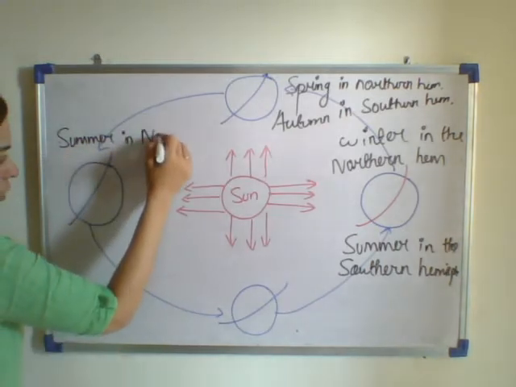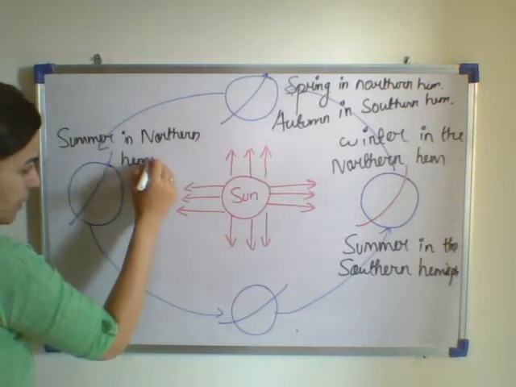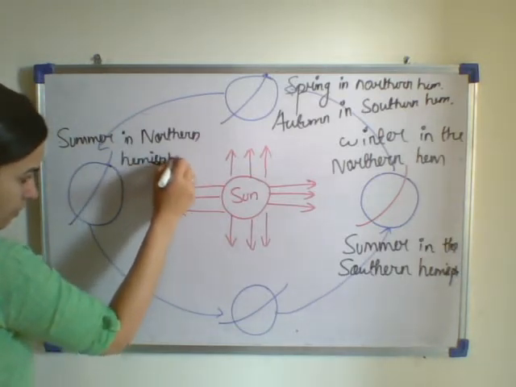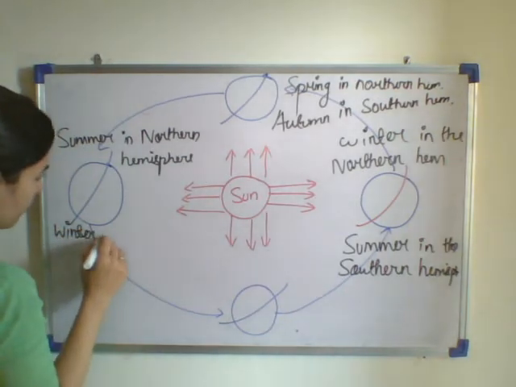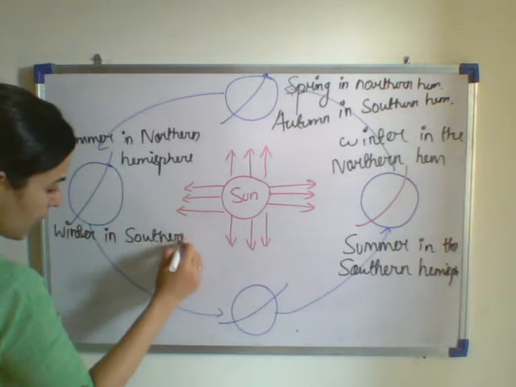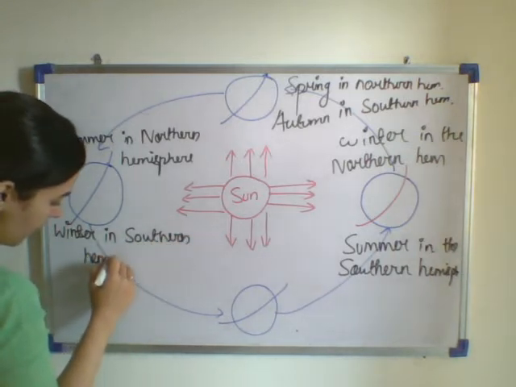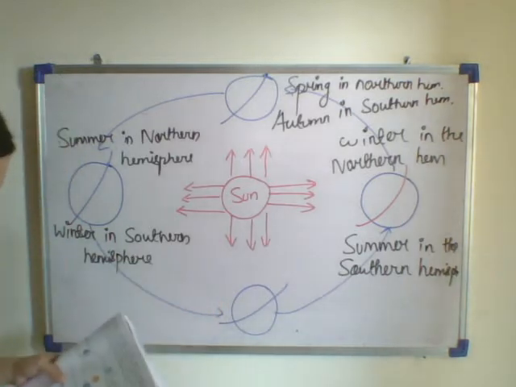in the northern hemisphere and winter in the southern hemisphere. At the last, this is the position of the earth.